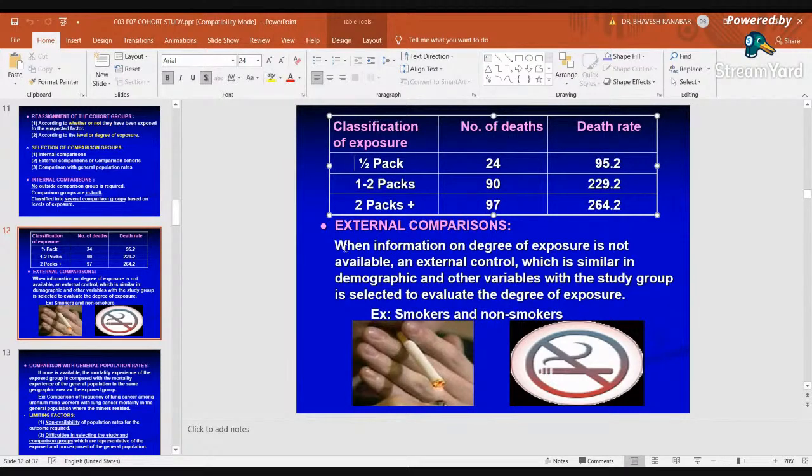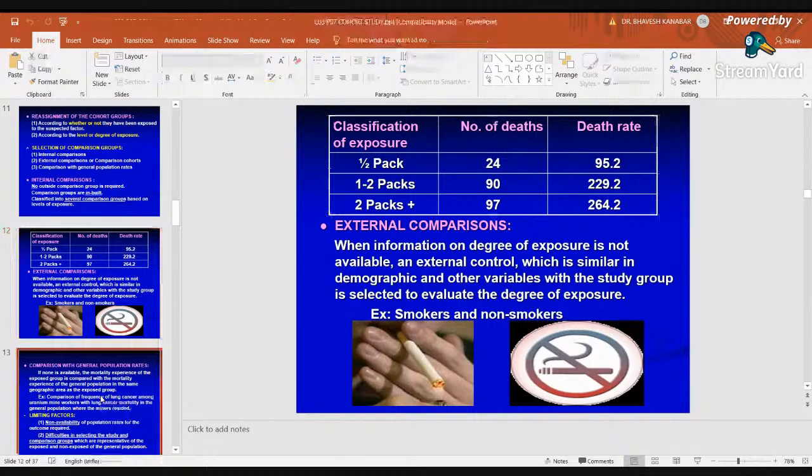Now, external comparison: when the information on the degree of exposure is not available, an external control which is similar in demographic or other variables can be used to study the smoker with the non-smoker. Basically in a cohort study, external control is there. Control is external comparison. Comparing smokers with non-smokers, the incidence of lung cancer among smokers as compared to the incidence of lung cancer in non-smokers. This comparison is called external comparison.